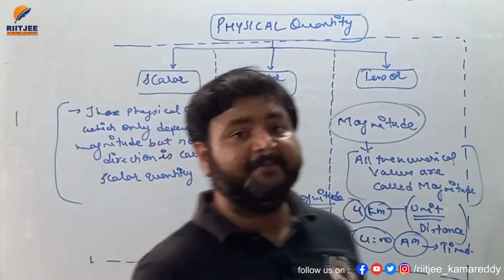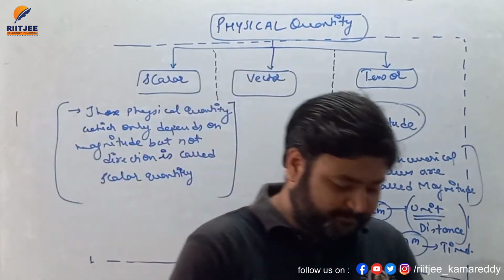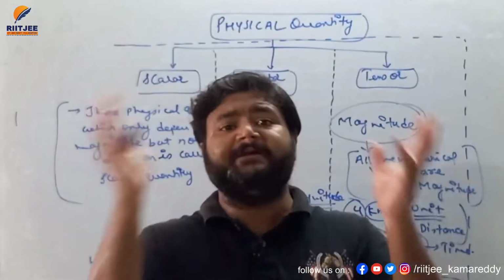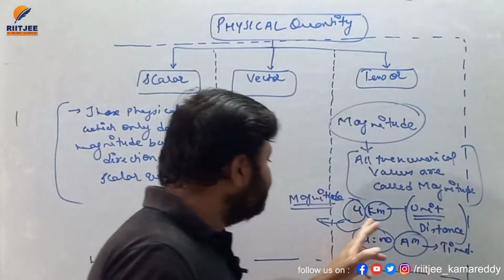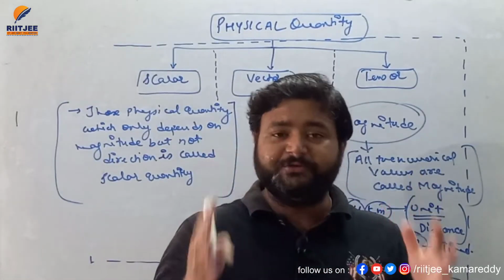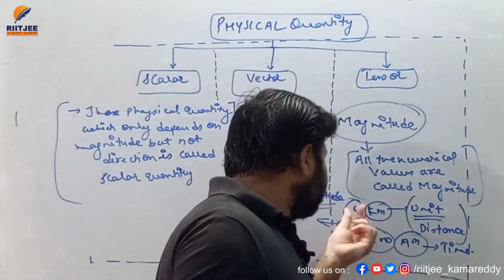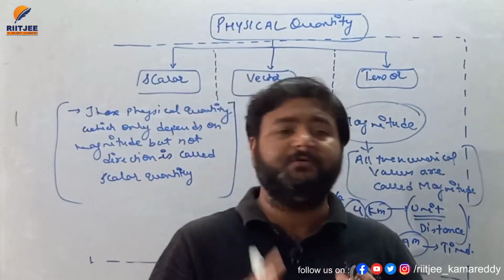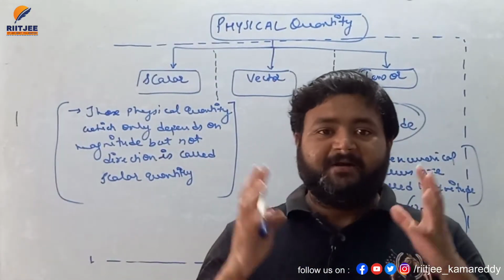So remember dear student, we have two different things. One is magnitude, second is unit. Magnitude means all the numerical value is considered to be magnitude, and with the numerical value we have a term called unit. Through the unit you will understand what we are talking about, and through the numerical value, how much we have. So the numerical value along with the unit is considered to be magnitude.